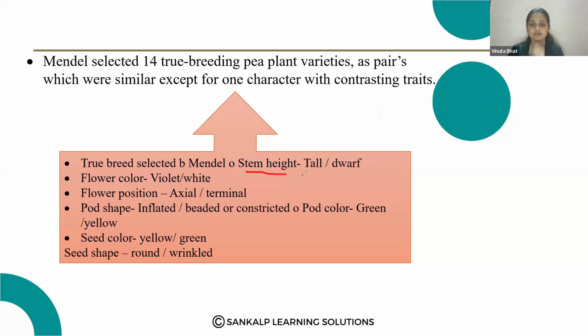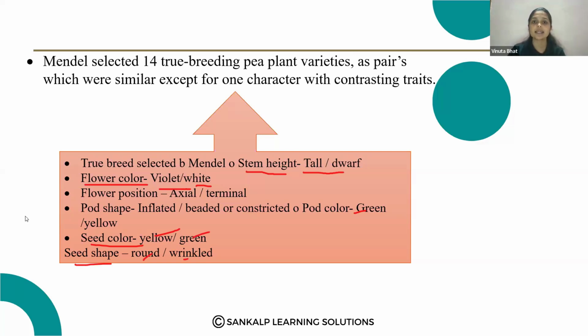Stem height, that is tall or dwarf. Flower color, that is violet or white. Flower position, that is axial or terminal. Pod shape, that is inflated or constricted. Pod color, green or yellow. Seed color, yellow or green. Seed shape, round or wrinkled. So these are all the contrasting characters that he observed in the pea plants.